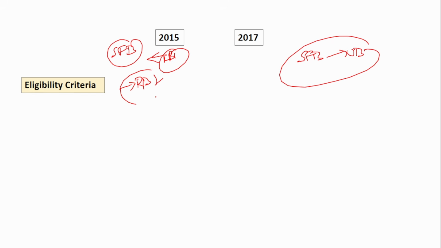Okay, now we have to know the criteria. Can all small finance banks apply for the universal bank? No, there are certain criteria that are set by the Reserve Bank of India. If a small finance bank wants to voluntarily transition itself into a universal bank, then there are certain criteria that you have to meet. Only when you meet the criteria, you are eligible for this transition. Okay, now let us know what the eligibility criteria are.